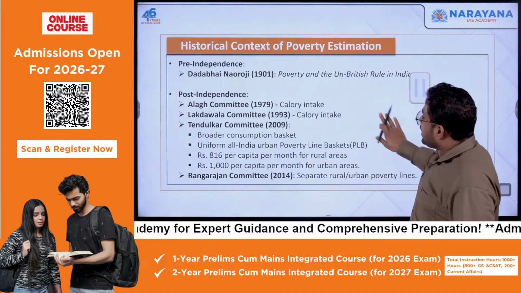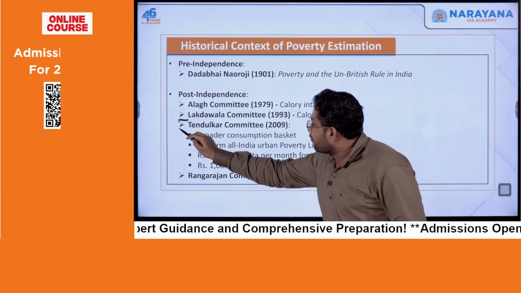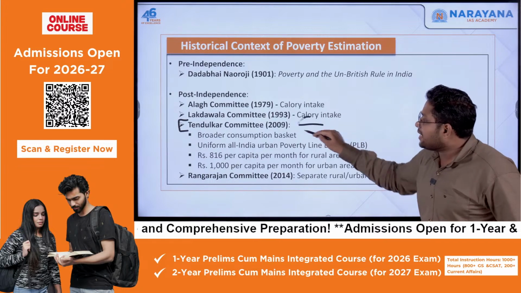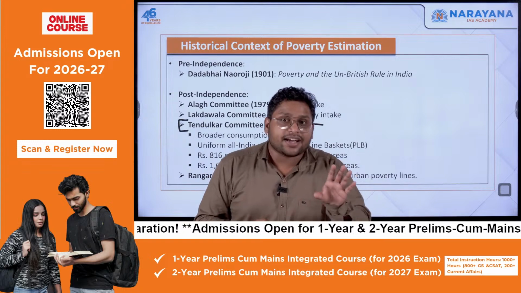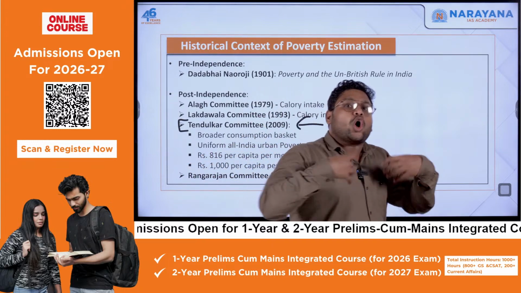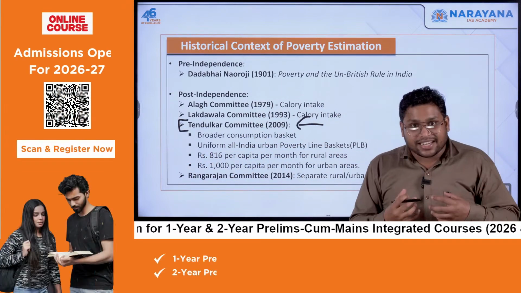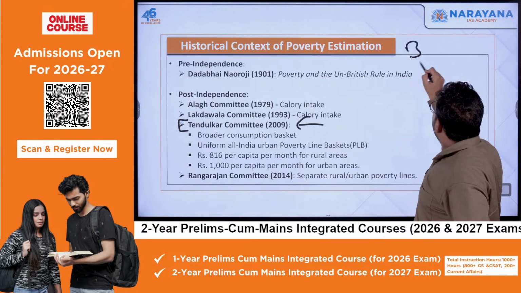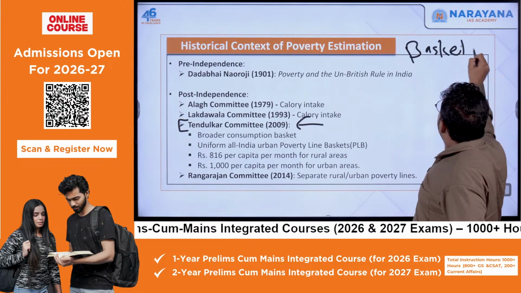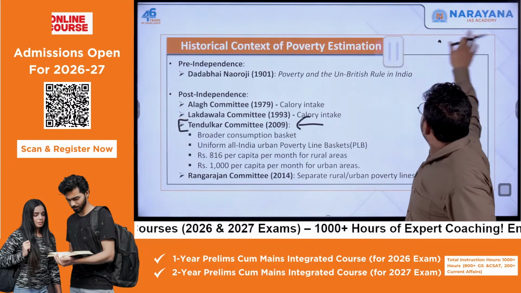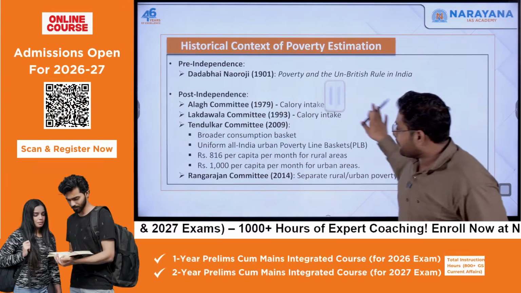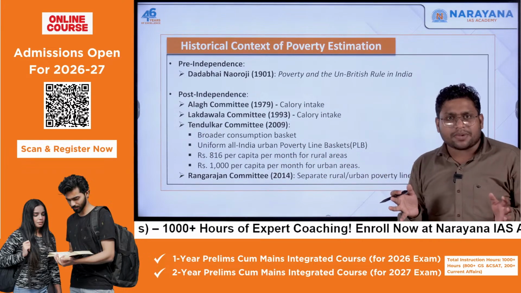But there is a change of trend from the Tendulkar committee of 2009, where we did not focus just on the calorie aspect, but thought of a consumption basket. Here we are talking about a basket which includes multiple items. So the Tendulkar committee and the Rangarajan committee both took a broader consumption basket.